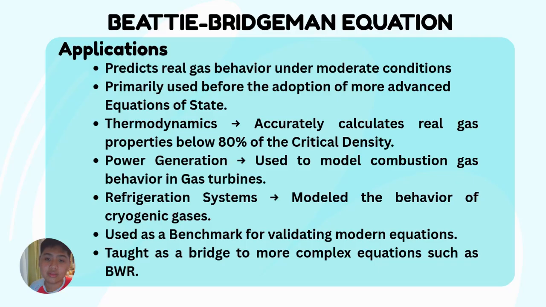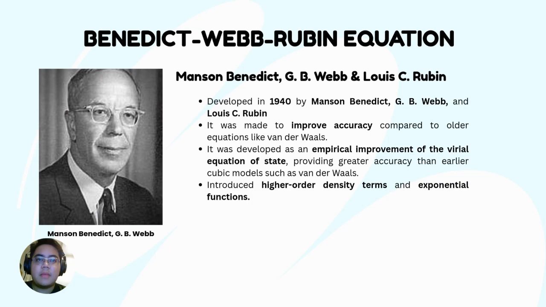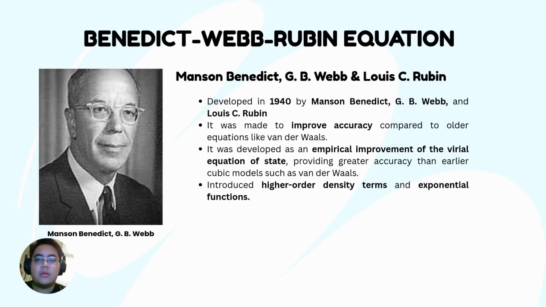Going into our next equation, we have the Benedict-Webb-Rubin equation. It was founded by Manson Benedict, George B. Webb, and Louis C. Rubin, developed in 1940. The purpose of this equation is to create a more accurate equation of state for real gases across a wide range of pressures and temperatures, especially for substances where simpler models like van der Waals or Beattie-Bridgman failed. And also, this equation introduced 8 constants compared to the previous model, which introduced 5 constants.